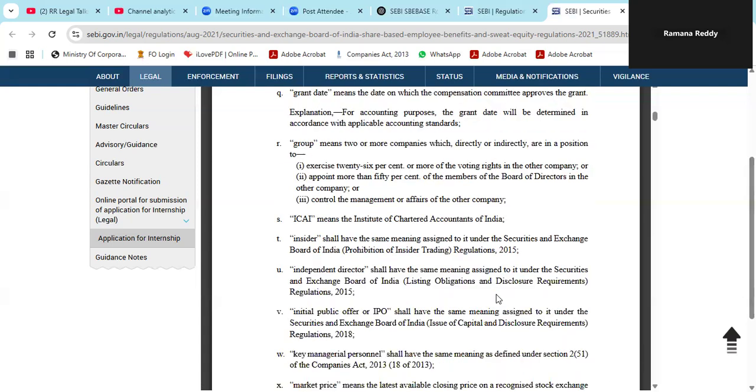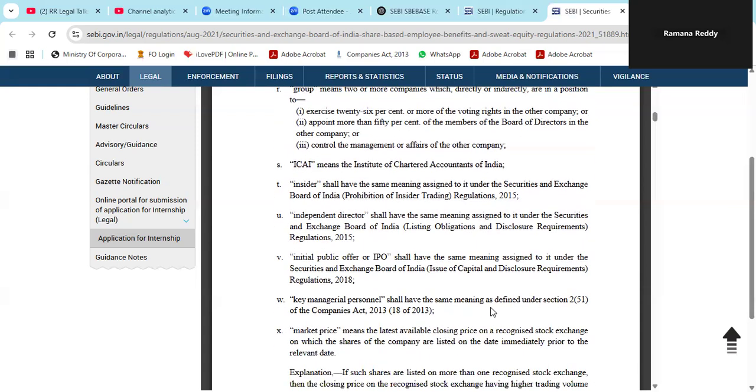Insiders we discuss in PIT regulations. Definition as per the PIT regulation, provisions of the insider trading regulation 2015. Independent director definition, as per the Companies Act. Here we are talking about it as per SEBI LODR regulations 2015. Same meaning, independent director. What is IPO? IPO is initial public offer, with the same meaning assigned to it under SEBI ICDR regulations. We talk about IPO, the same meaning we'll take here. Key managerial person, KMP. We talk much about KMP in the Companies Act 2013. The same definition is taken for KMP.